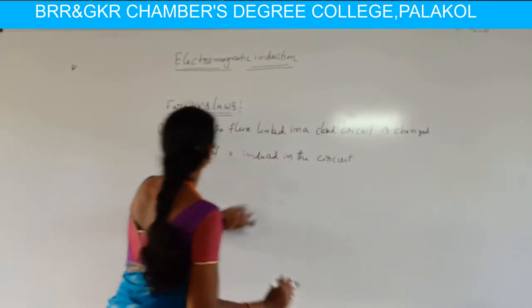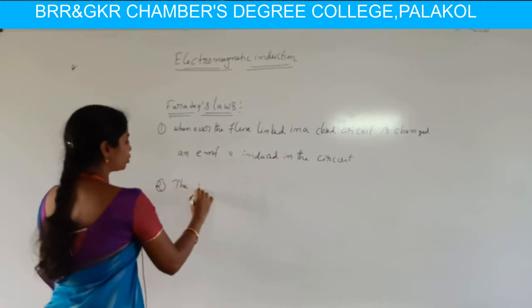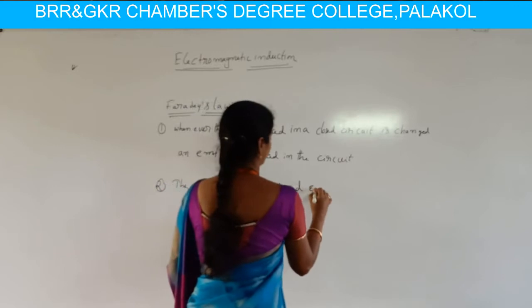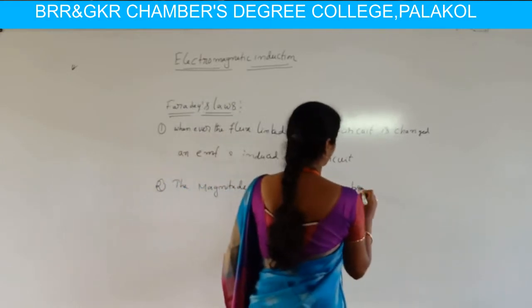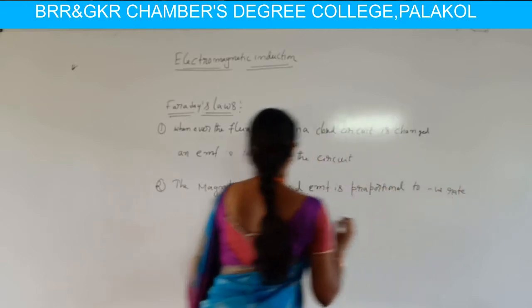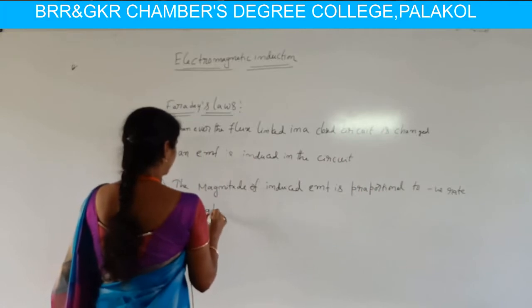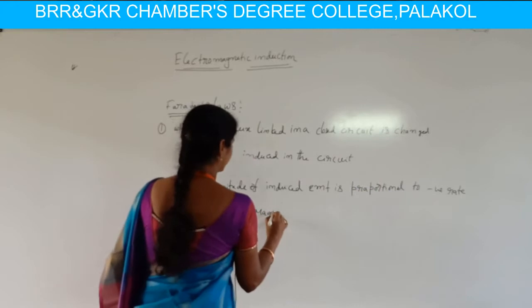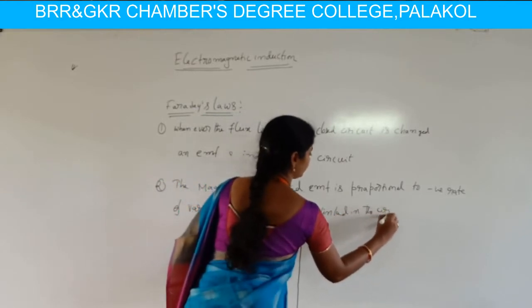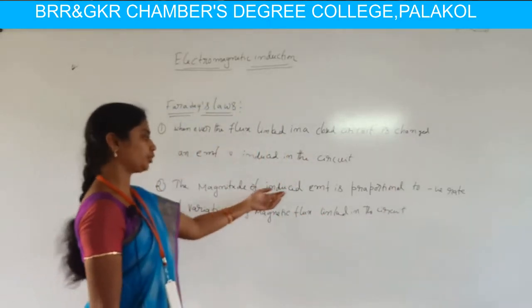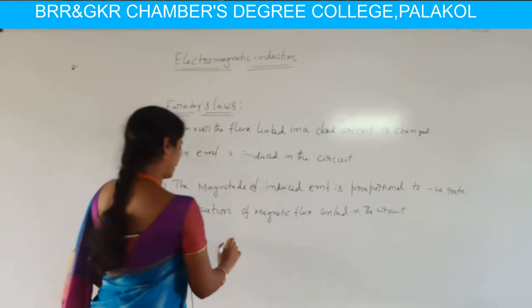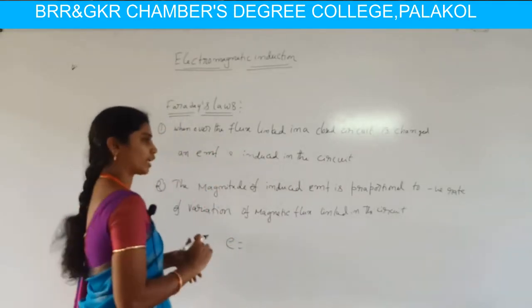And the second law: the magnitude of induced EMF is proportional to the negative rate of variation of magnetic flux linked in the circuit. The EMF is indicated with the letter E.